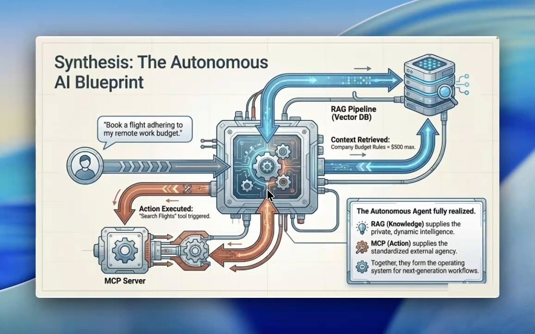The autonomous agent: book a flight according to my remote work budget. RAG pipeline: vector DB context retrieves company budget rules, $1,000 max. Action: the flight search tool is triggered. The autonomous agent fully realized: RAG knowledge supplies the private, dynamic intelligence, and MCP supplies the standardized external agency. Together they form the operating system for next-generation workflows.